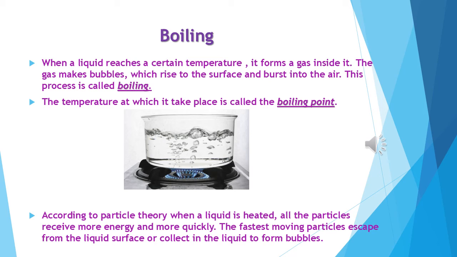How does the particle theory explain it? The particle theory explains that when a liquid is heated, all the particles receive more energy and move more quickly. The fastest moving particles escape from the liquid surface or collect in the liquid to form bubbles. Understand?